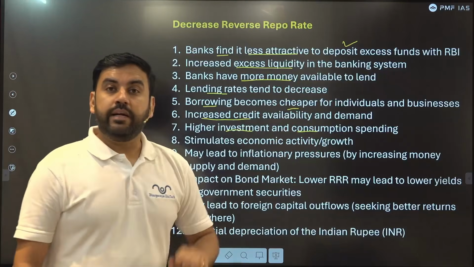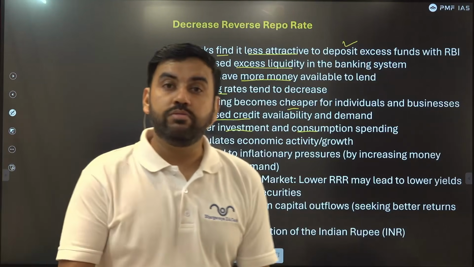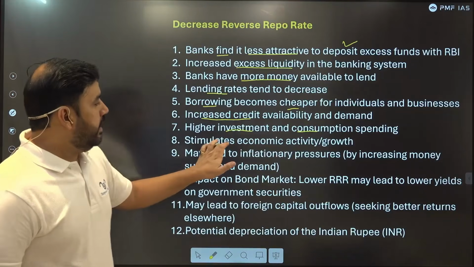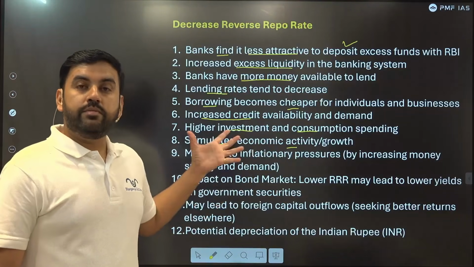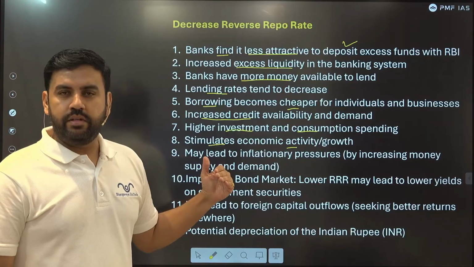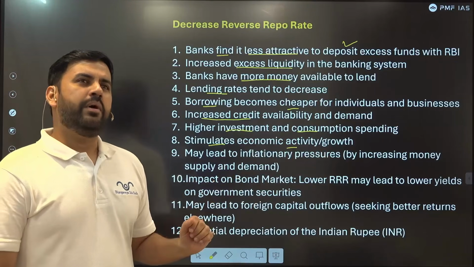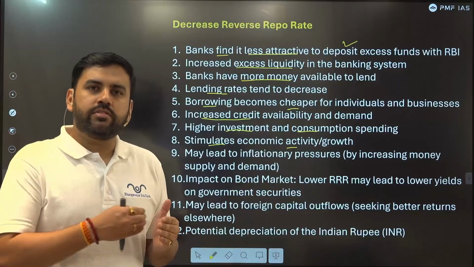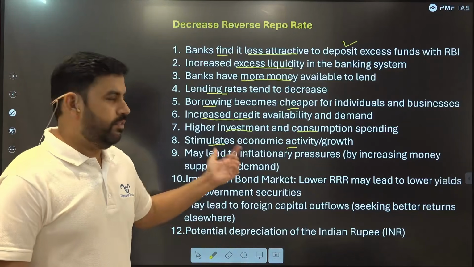Investment and consumption spending starts. People start buying houses, cars, credit cards and other things. Stimulate economic growth. This has happened. This is taken up when there is subdued economic development. Let's say COVID is coming up, some war happened across the world, and there's a slowdown in the Indian economy, this initiative will be taken up.